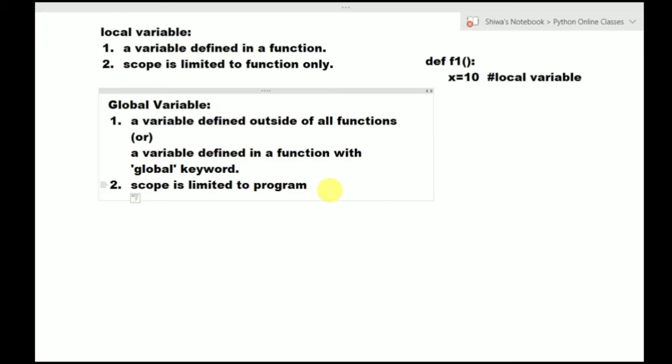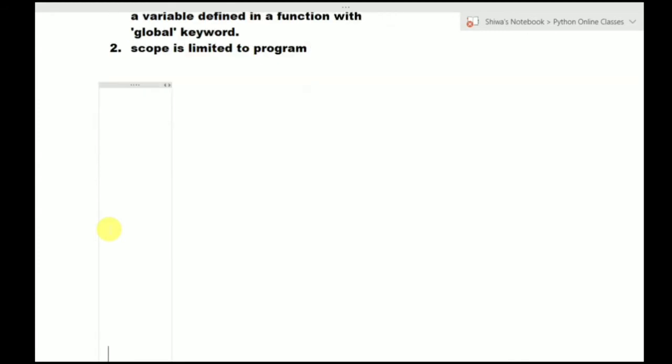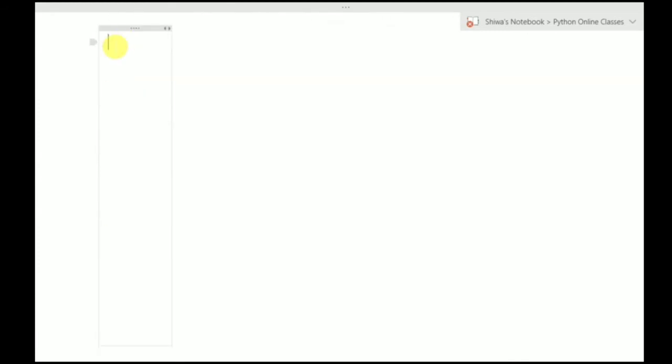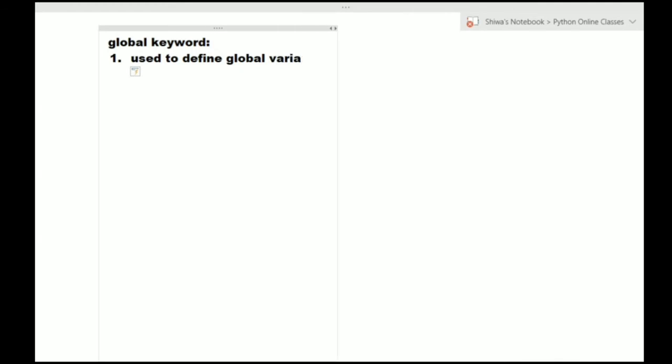So here one more point is there. What is that? A variable defined in a function with global keyword. That I will explain in the global keyword. So now see about global keyword. The main purpose of global keyword is, mainly two purposes are there. First purpose is, it is used to define a global variable in a function. So if you want to define a global variable inside of a function, we can use global keyword.